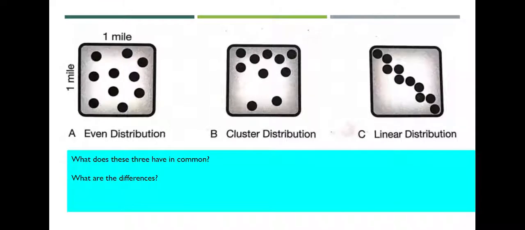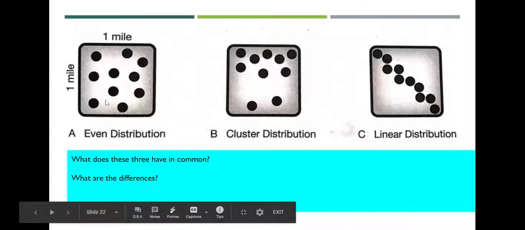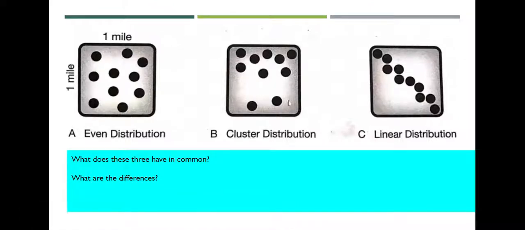So you have things that are evenly distributed, you have clustered, and then you have linear distributed. Evenly distributed is just people are spread out per square mile everywhere. It's kind of evenly done. You have clusters where more people live. If this is a county, more people live in the northern part of it. That's where the town is. And then the southern part is very rural. You kind of have that with Winnebago County. The population is really going to be clustered around Rockford, Machesney Park, Loves Park, Roscoe. But if we were to go out to some of the rural areas in Winnebago, we would not have the population density.